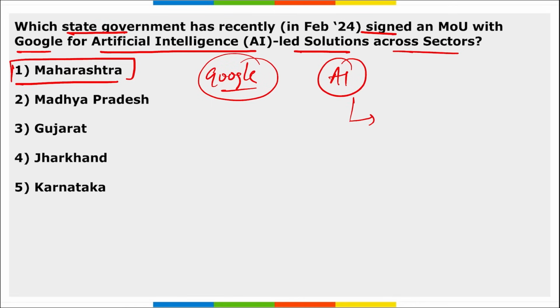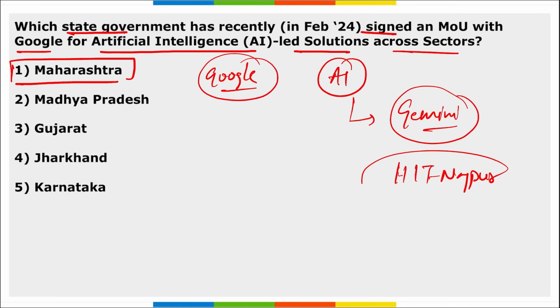What is the name of the AI? It is Gemini of Google. Earlier Bard was launched, but it was renamed to Gemini. Correct? Then apart from this, remember Google also partnered with IIIT Nagpur to provide these AI facilities in Maharashtra.